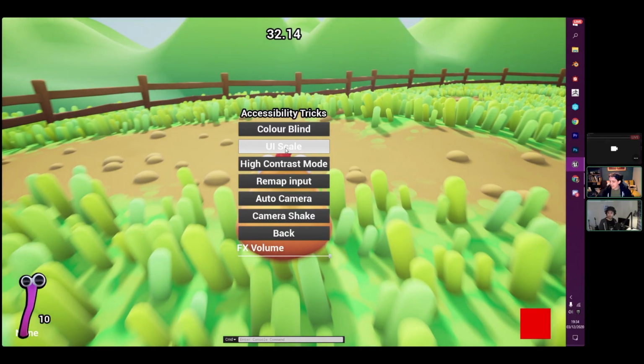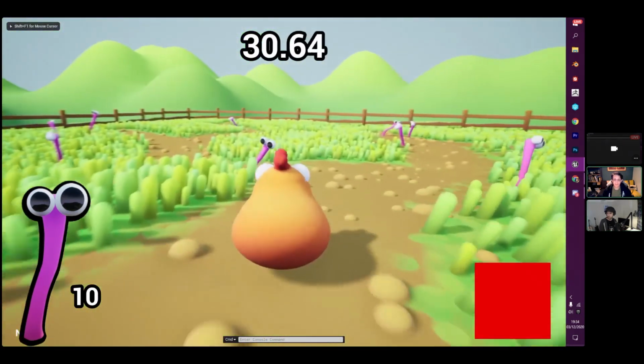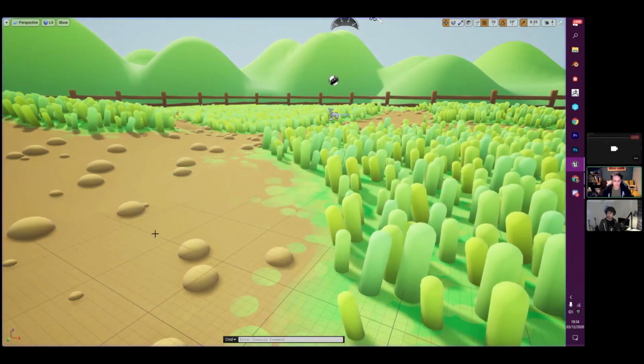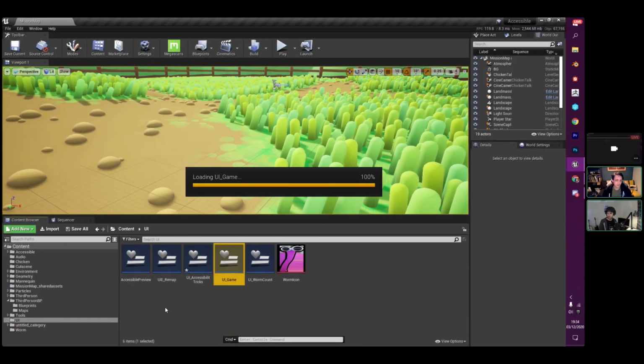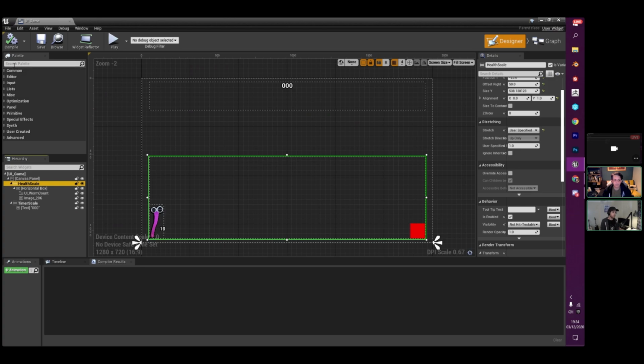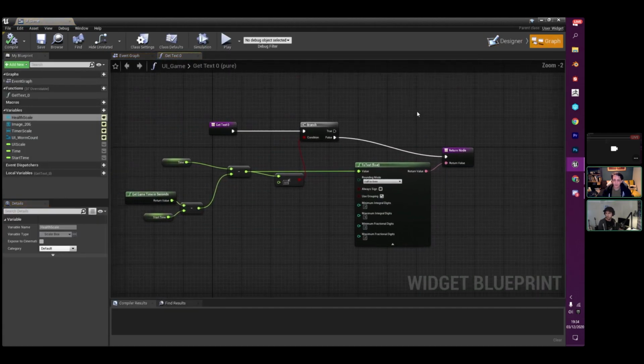Another one is UI scale. Again, this one's quite easy to implement because there's a UI scaling element that you can add your objects to. So I've done this here for my game UI. I can make this really big so that it's much more visible for other people. And again, that one's really easy to implement. You just make sure that your actors are being placed inside a scale asset type. So if we just do scale box here, and then we have a value that we can set to user specified, and then just modify that value.